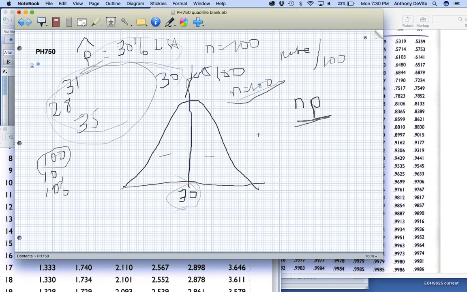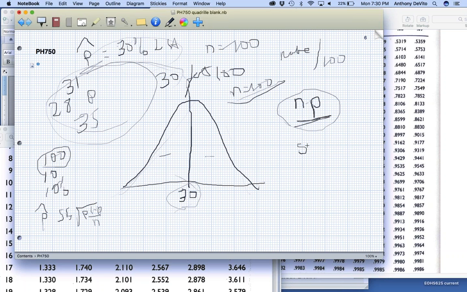What if I change the sample size? What if I go back to my 30 out of 100, my 30%, and tell you the sample size this time is 200? What would be the middle value that I would expect for the number of people that are left-handed now that the sample size is 200? Well, 200 times 0.3 is going to be 60 instead of 30. So I can describe this distribution as a specific number of people within that sample size or a proportion. When we did it as a proportion, we saw that p-cap represented the proportion, and the standard error was the square root of p times 1 minus p over n.